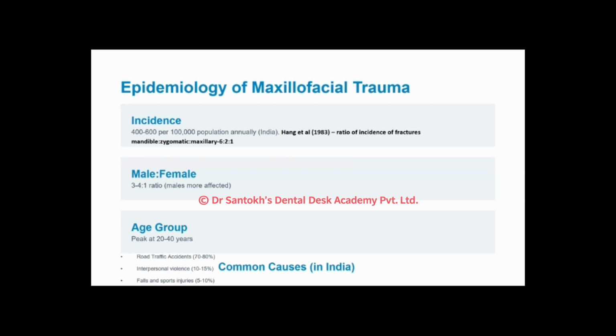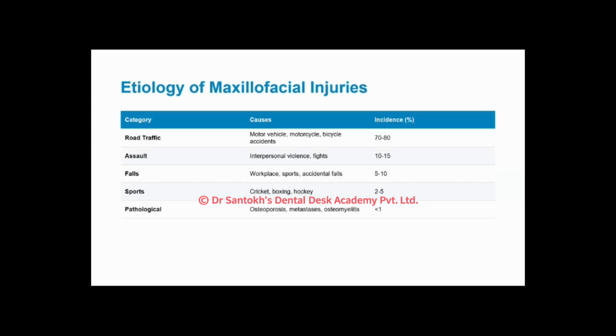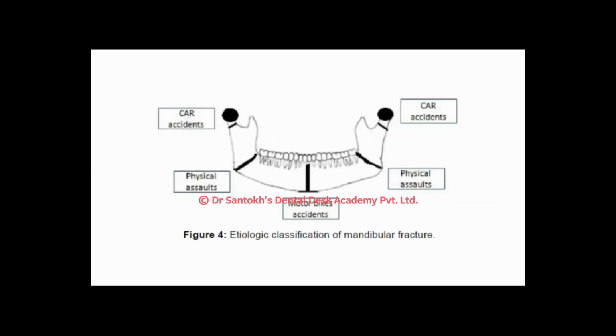Now, the causes, especially in India, are road traffic accidents, interpersonal violence, and also sports injuries. So you can see that road traffic accidents, that is vehicular accidents, are most common, followed by assault, then various sport related injuries. Also, last but not least, pathological fractures can also be possible. This means that some pre-existing disease like osteomyelitis, cyst, or osteoporosis was there, which led to pathological fracture.